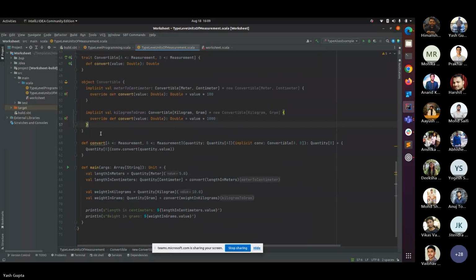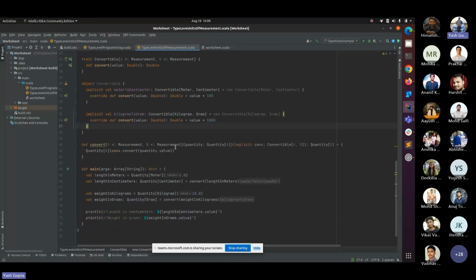Right, guys? So this is the introductory part of type level programming. Though it's a very vast and very advanced topic, so there are many other components in it. But for now, this is the introductory part. Hope you get this.